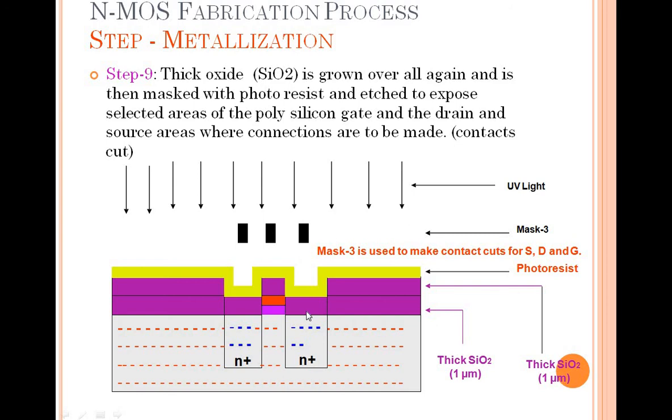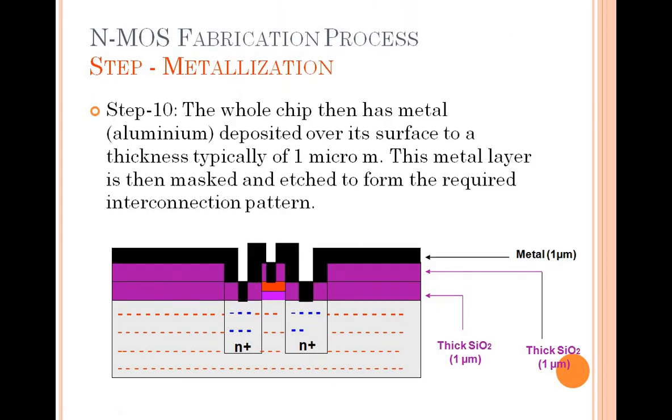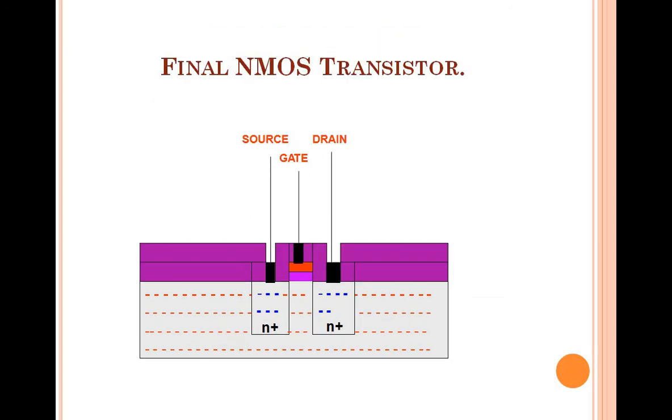After getting the cuts, we need the interconnection of this with other external devices for any other applications, right? To get that, we deposit a layer of metal. The metal used here is aluminum, and that layer should also be 1 micrometer thick. After depositing this layer, we have to etch the remaining part where we do not require any metal. We only require metal at your source, gate and drain for the interconnection. So overall, your NMOS transistor will be prepared in this manner.